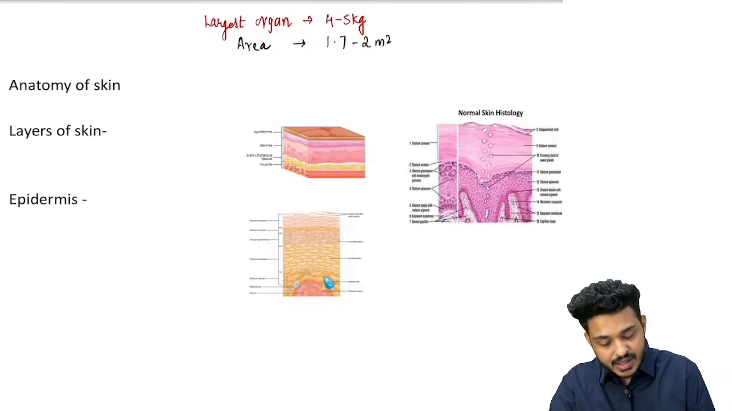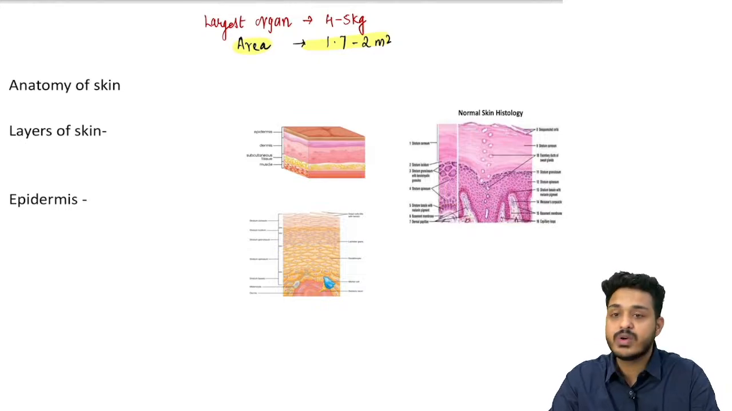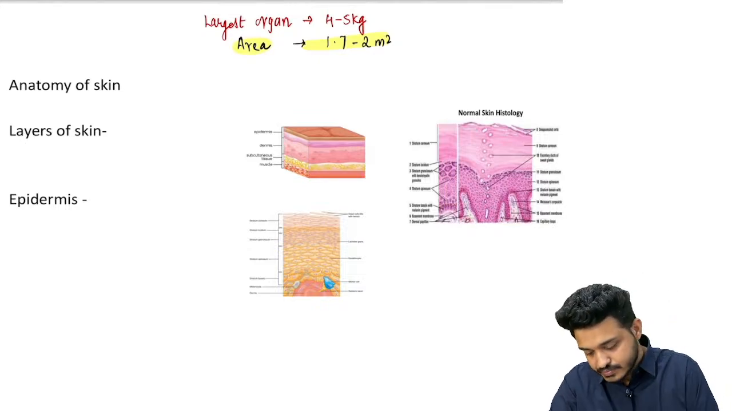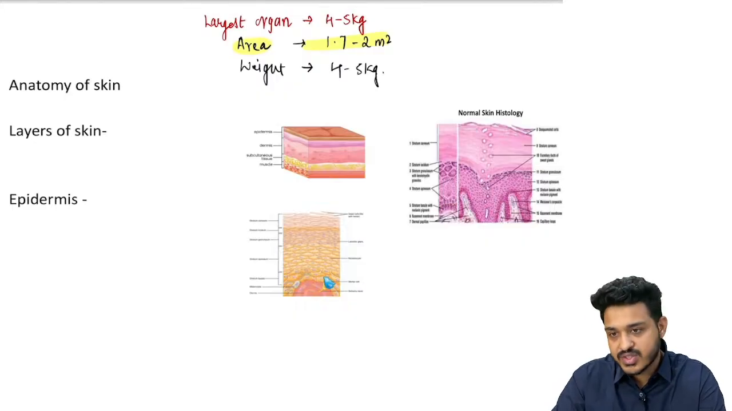So this is the question they have asked previously. What is the area covered by the skin? 1.7 to 2 meter square. What is the weight? We have already discussed: the weight of the skin is 4 to 5 kilogram, and it is the largest organ of the body.